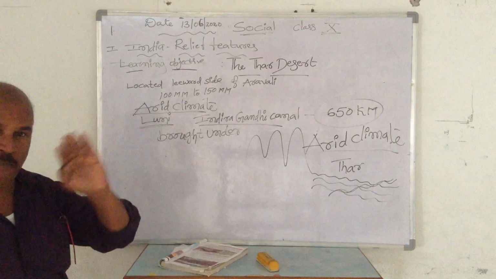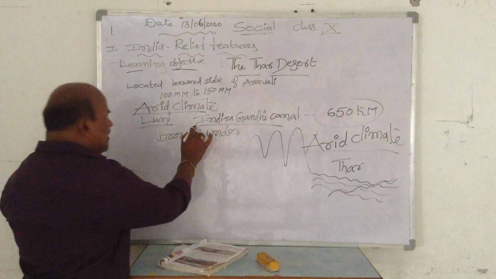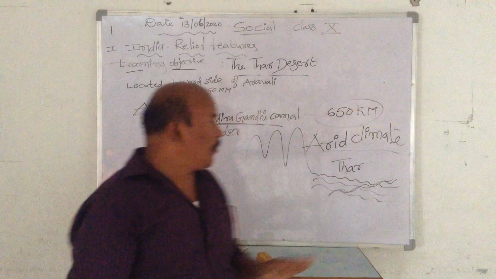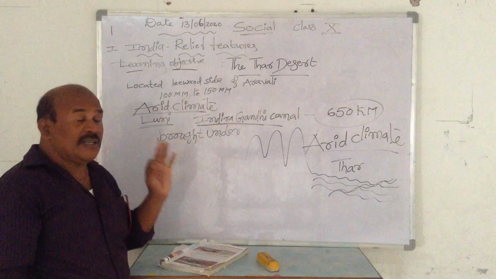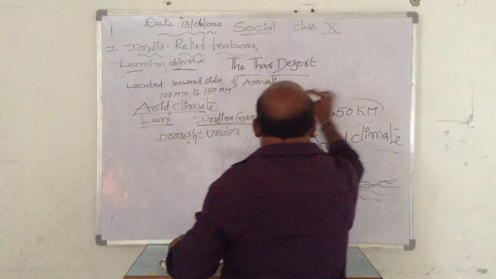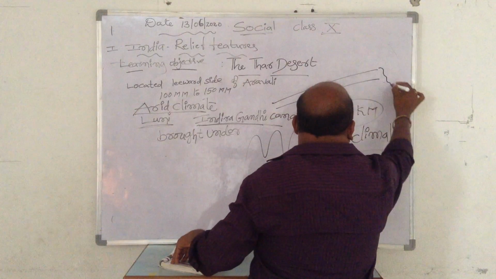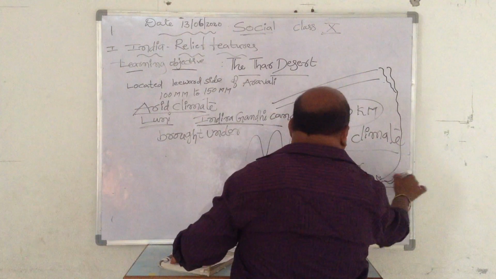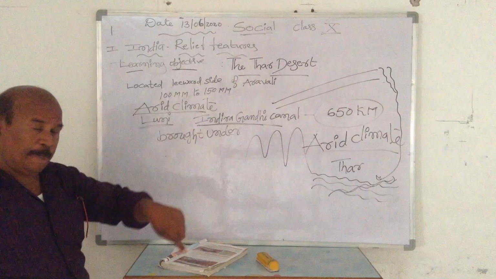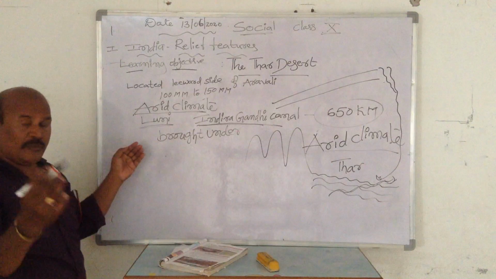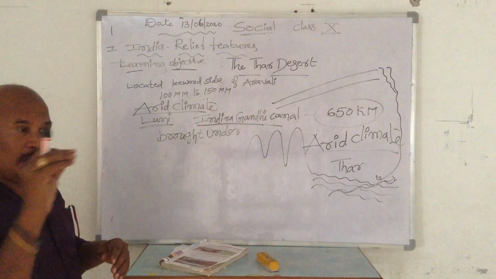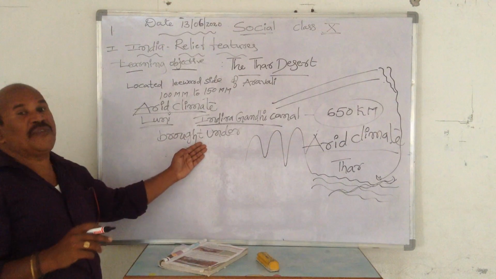Once again I repeat: the Indira Gandhi Canal is the longest canal in India, with a total distance of 650 kilometers. Through this canal, the last parts of the desert are supplied with water. Using Indira Gandhi Canal water, some desert soils were brought under cultivation.